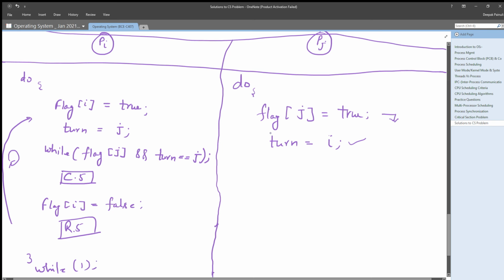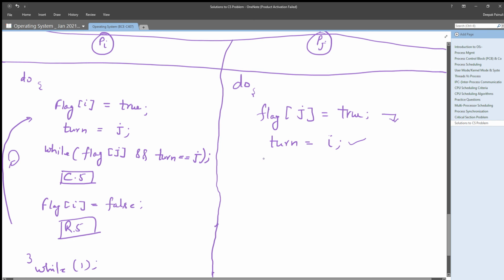Okay, that means it's simply declaring that I am ready to enter my critical section, and if I get the chance to execute my critical section, after completion of my critical section the chance will be given to the next process, Pi, right? That's why it is setting turn's value to i.